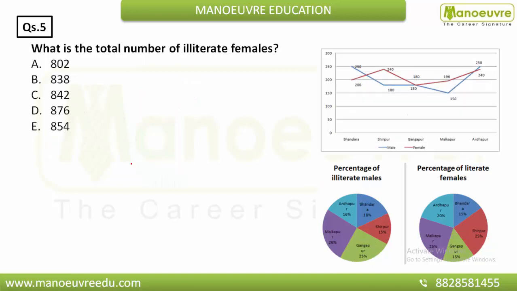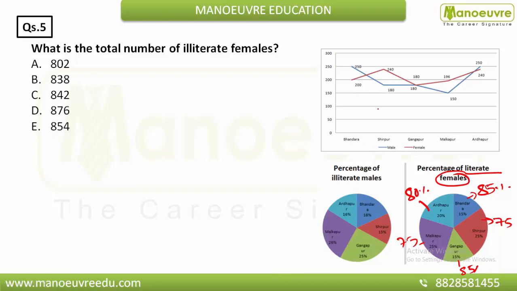Moving ahead, what is the total number of illiterate females? Okay, so here you have to find illiterate females. Here it is given that literate females are given, and now you have to find illiterate females. If I talk about Bandra, the total is 85% illiterate, this is 75%, this is again 85%, this is 75%, and this is 80%. Okay, hope it would clear. Now from Bandra we'll start.